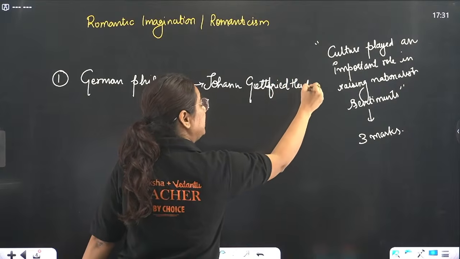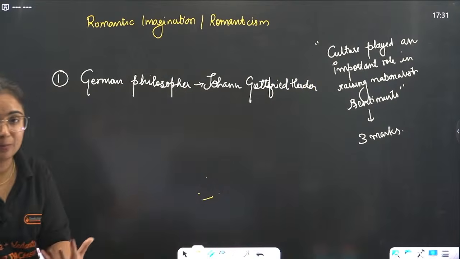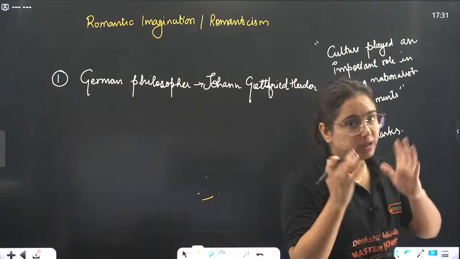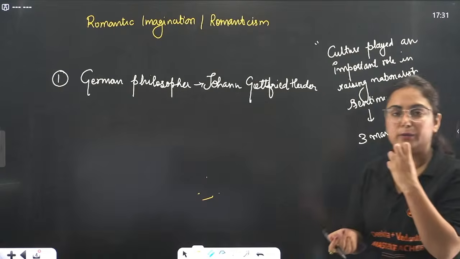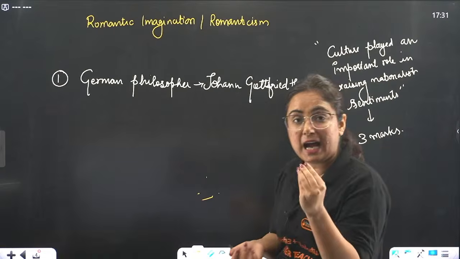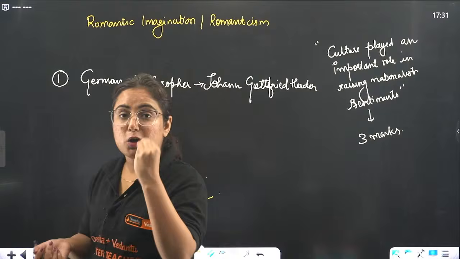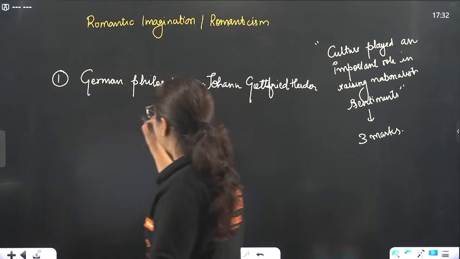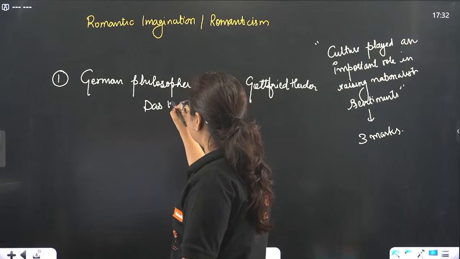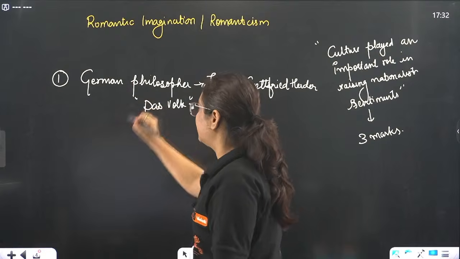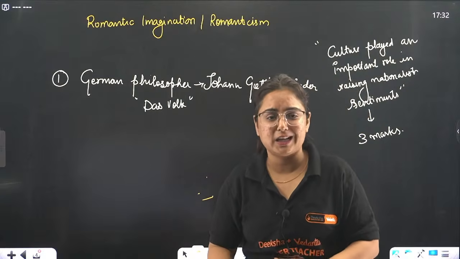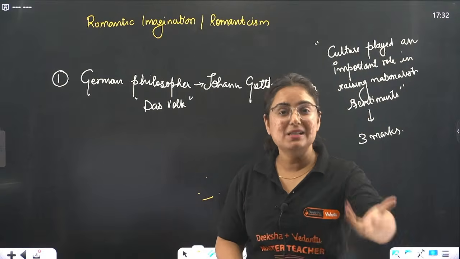He believed that German nations were divided into blocks. Germany wanted to be a united nation. How to raise that feeling? He believed that the common identity or unity feeling can come from the common people, and he referred to the common people as Das Volk. And hence Volkswagen, because it is the people's car.